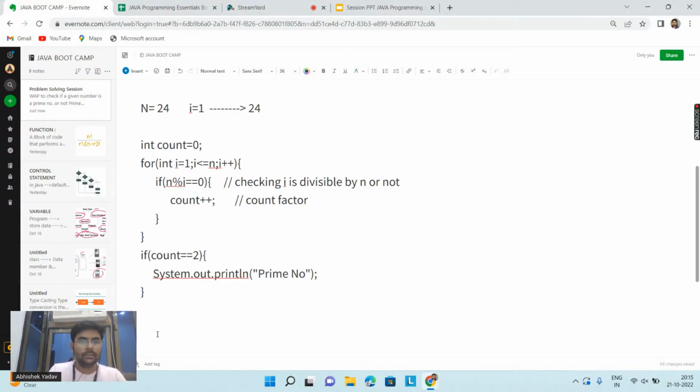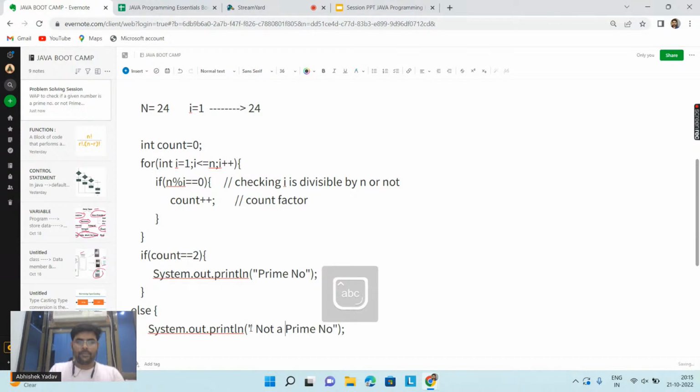So here is the else part, and in the else part you will write System.out.println not a prime number. Okay, not a prime number. Simple intuition we have used. We have to check whether the number is a prime number or not.